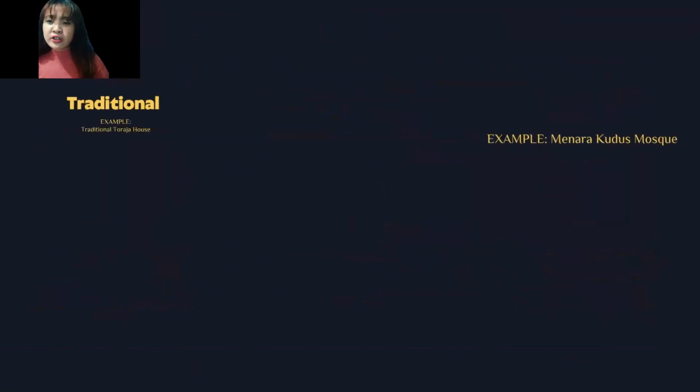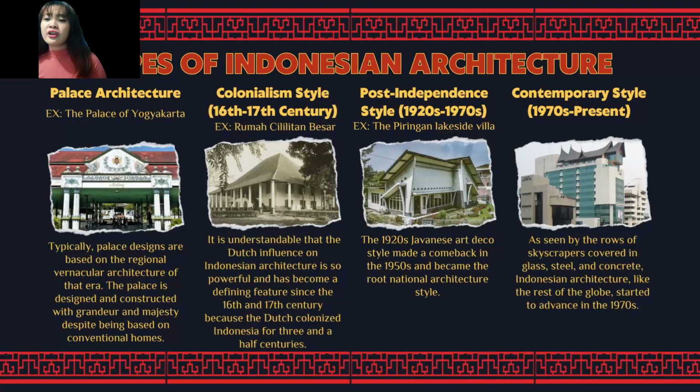Indonesia had a number of historical kingdoms spread out around the archipelago, and there are obviously some palace structures in different locations. Typically, palace designs are based on regional vernacular architecture of that era. Here we look at the Palace of Yogyakarta, one of Indonesia's meticulously planned structures.